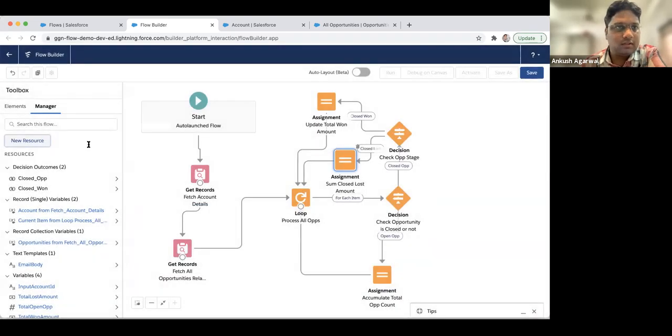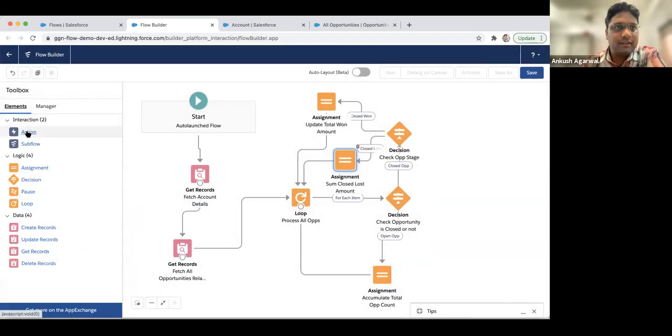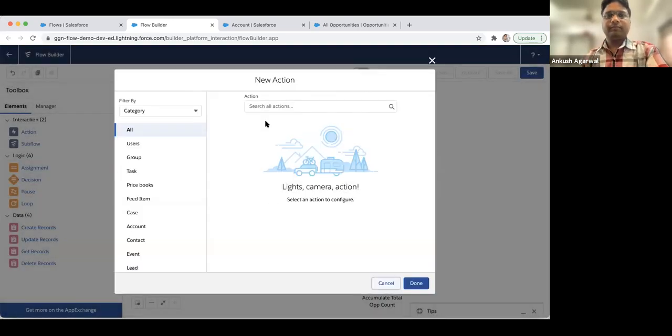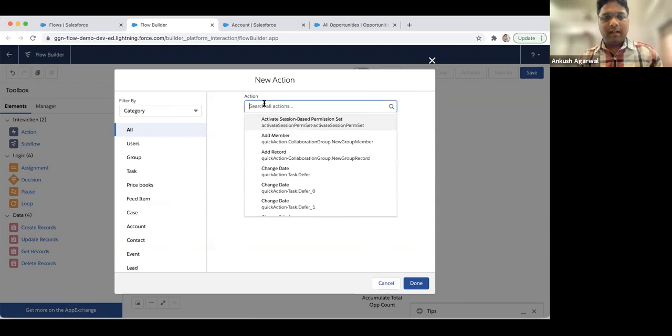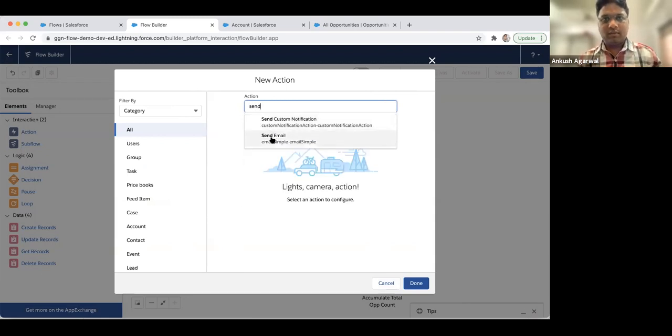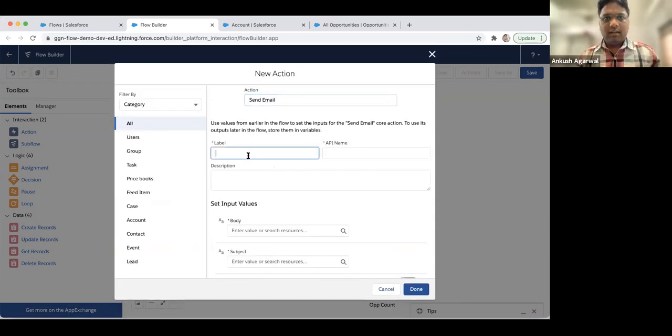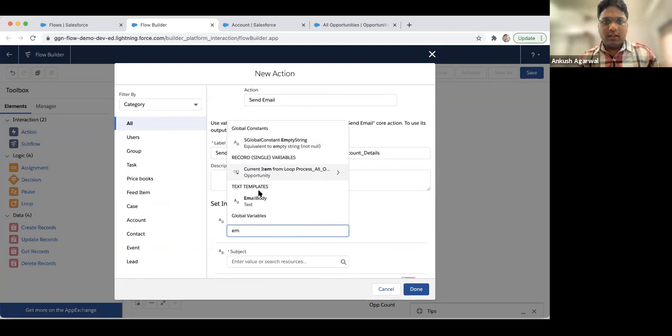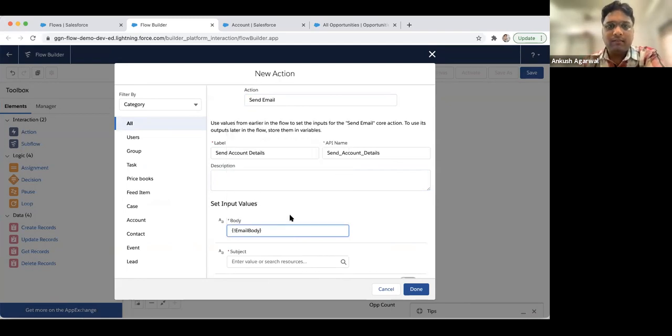Okay, so I'm going with the actions. For sending an email, we just have to select an action, and there are multiple actions. We just have to select send email, and send account details. And for the body, as I mentioned, we already created the text template.